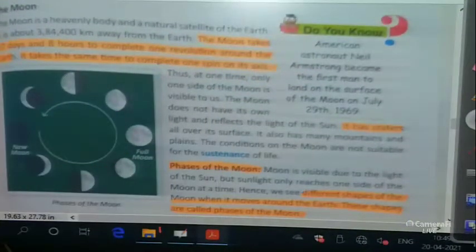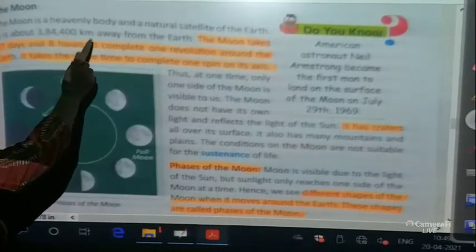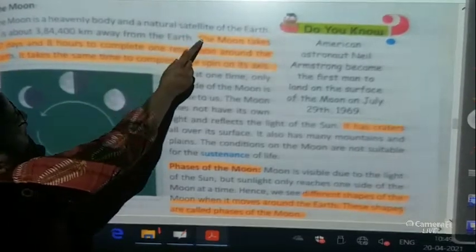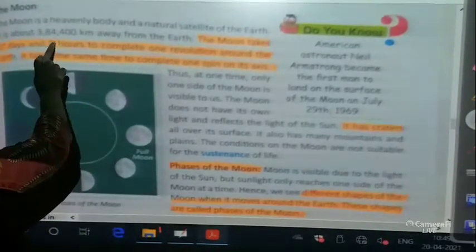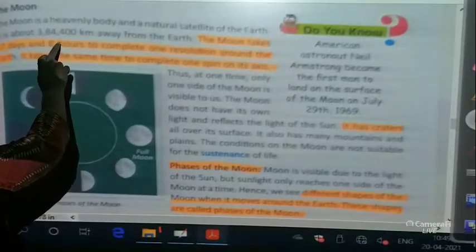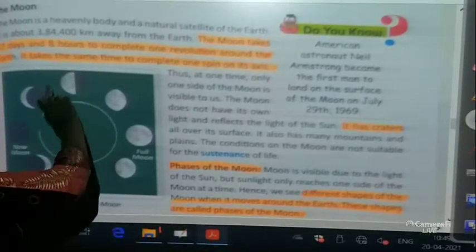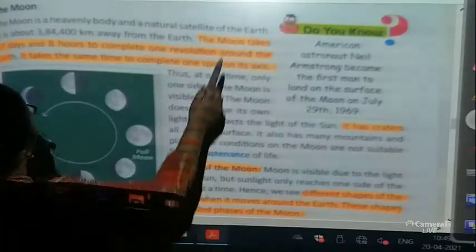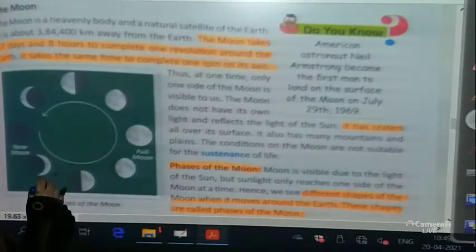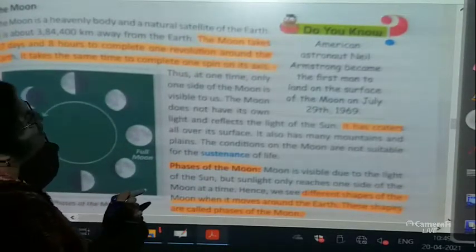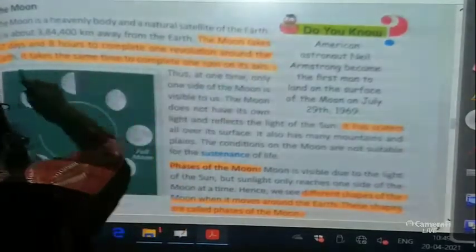Now the moon. The moon is a heavenly body and a natural satellite of the earth. It is about 3,84,400 kilometers away from the earth. The moon takes 27 days and 8 hours to complete one revolution around the earth.